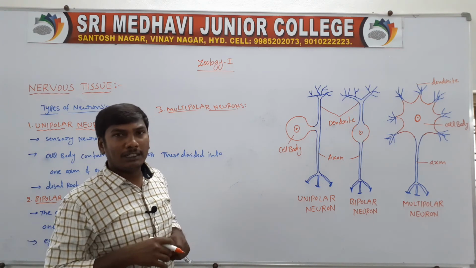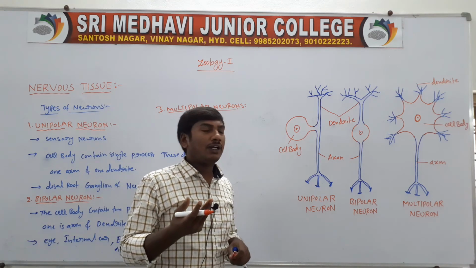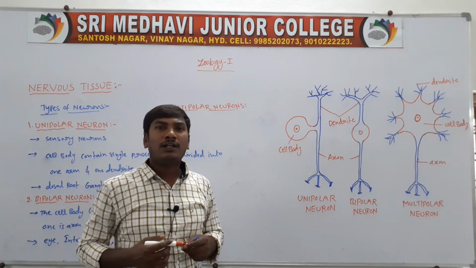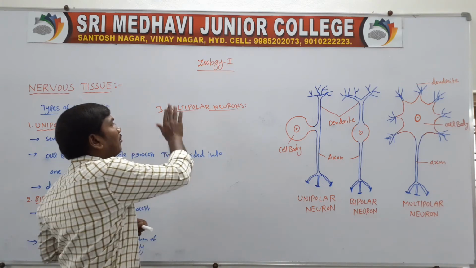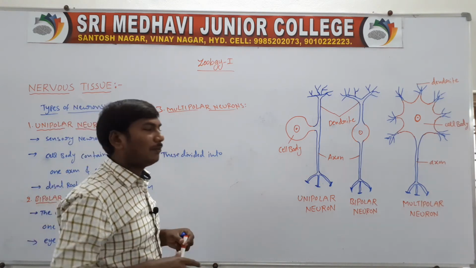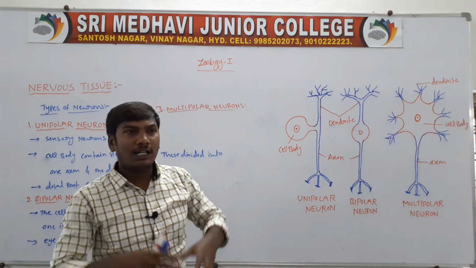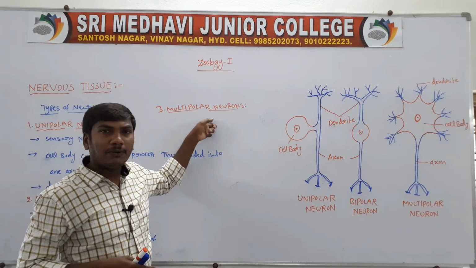So they are the multipolar neurons. In our body, the maximum number of neurons are multipolar neurons. So multipolar neurons means the cell body gives rise to many processes.